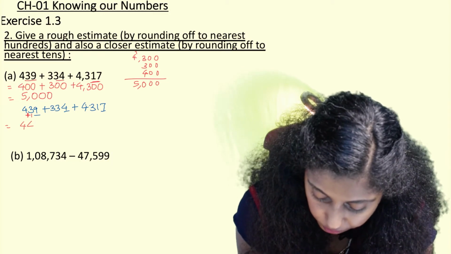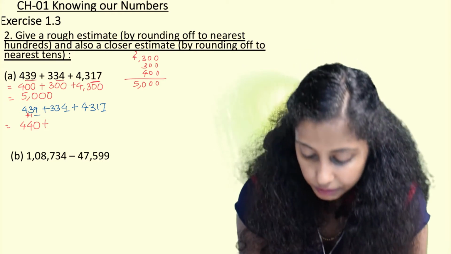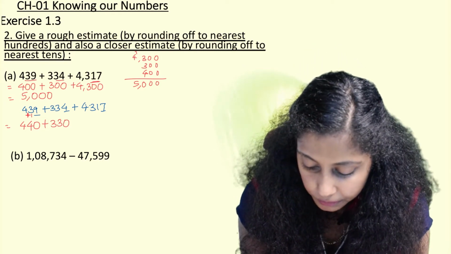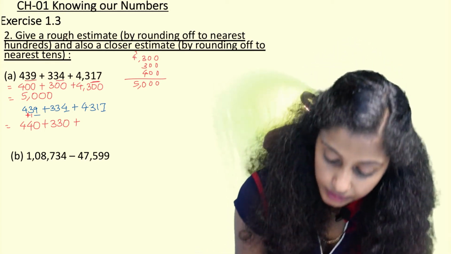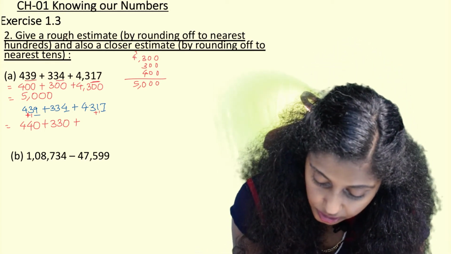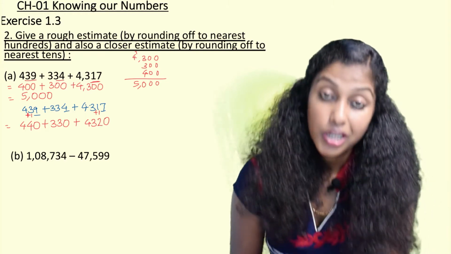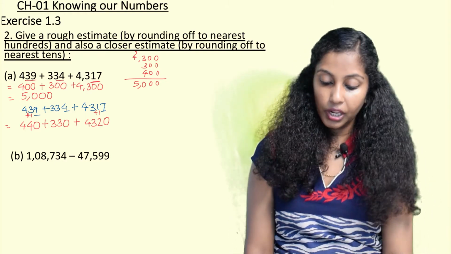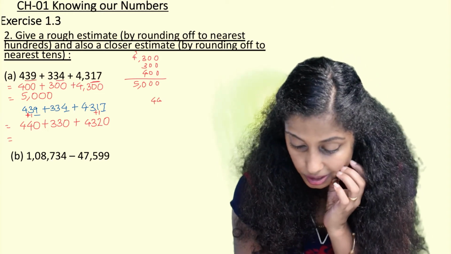So here it will become 440. 4 is in the range of 1 to 4, so there will be no change, 330. Then 4317, so here 7 is bigger than 5, so this tens will become plus 1, so it will become 4320. And now when we add this in the rough column, let us see what we get.